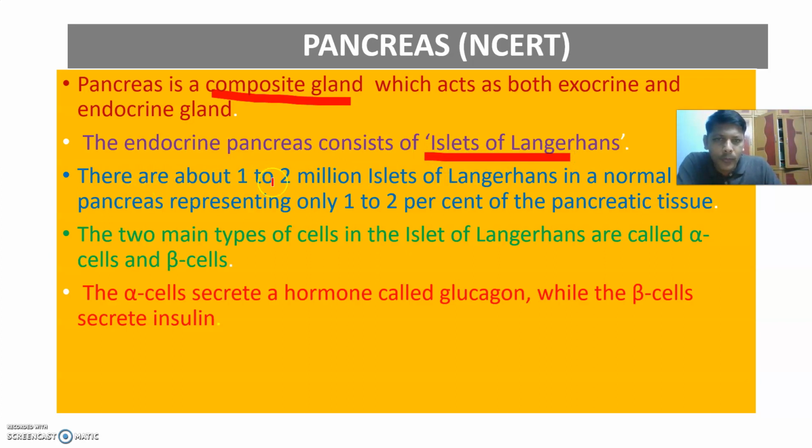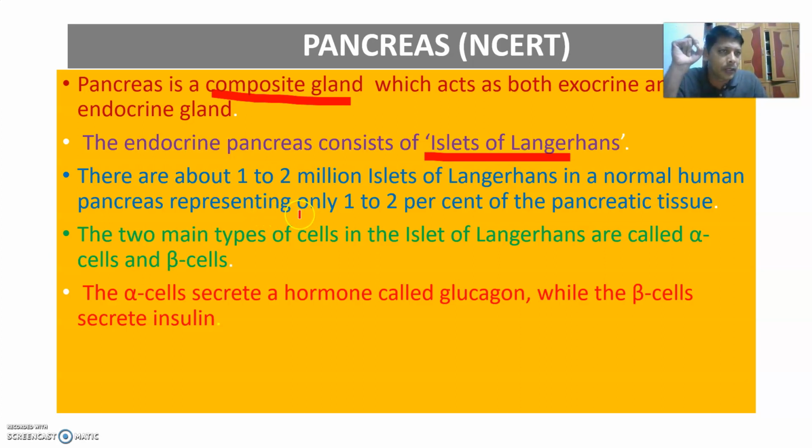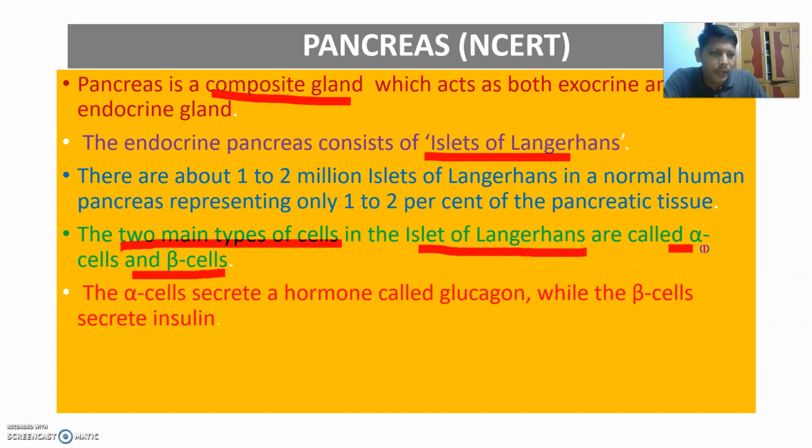There are about 1 to 2 million islets of Langerhans in the normal human pancreas, representing only 1 to 2% of the pancreatic tissue. The two main types of cells present in the islets of Langerhans are called alpha cells and beta cells.